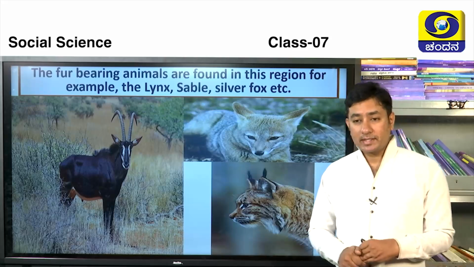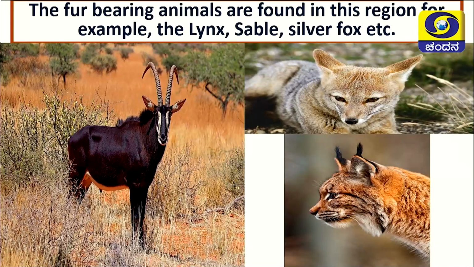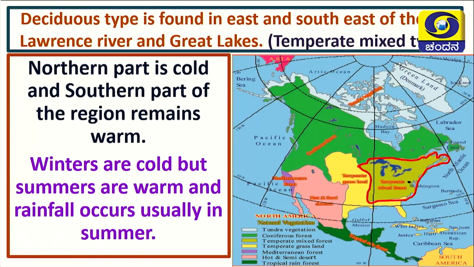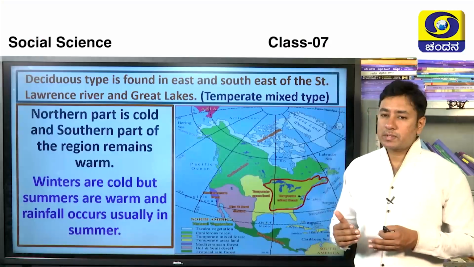So some examples for those are, here you can see lynx, sable, silver fox, etc. The pictures you can see here. Nice pictures, no? Let's go for the next kind of vegetation, that is deciduous type of forest which comes under